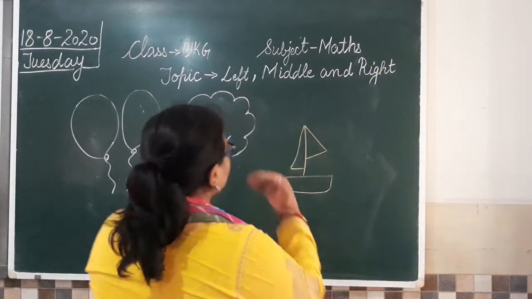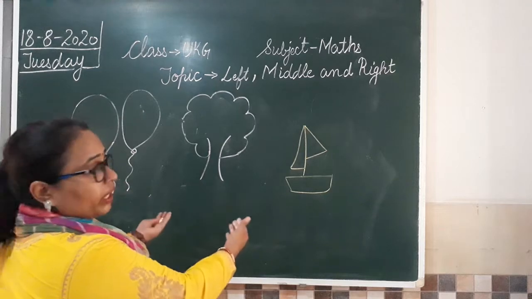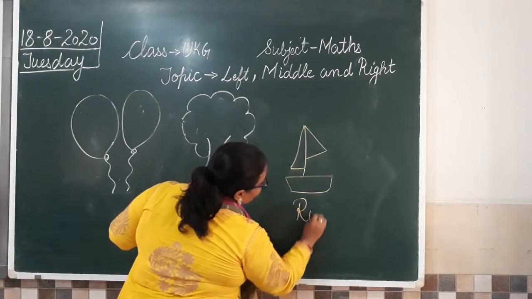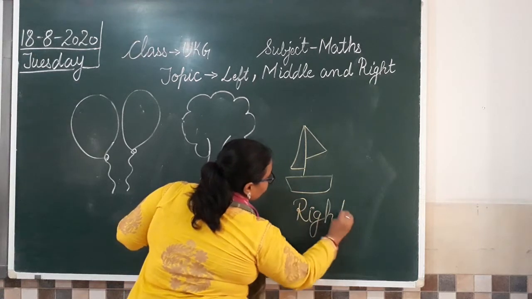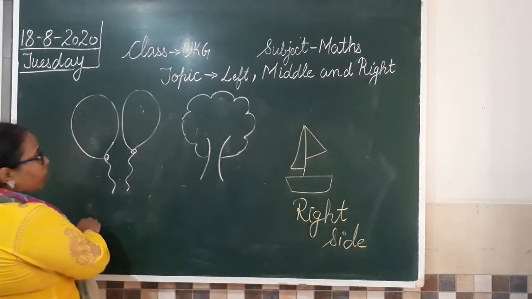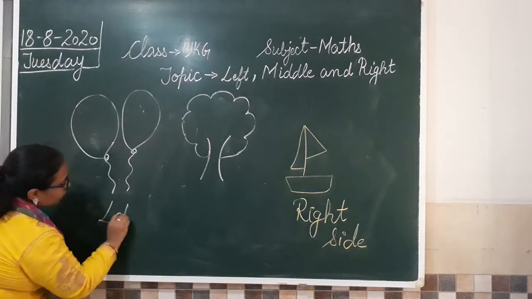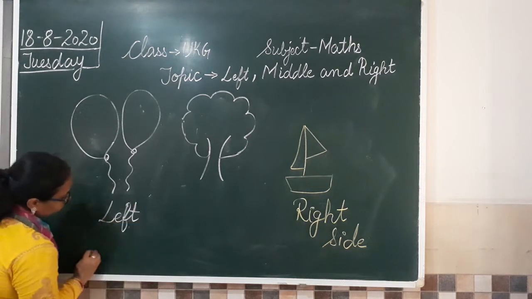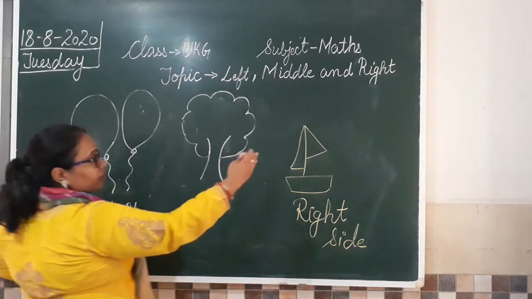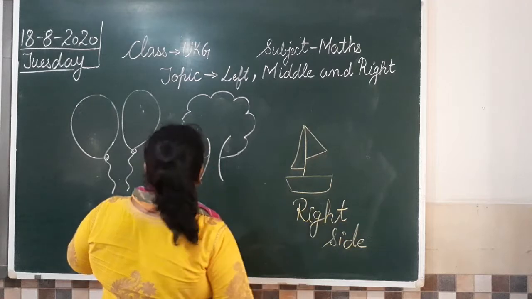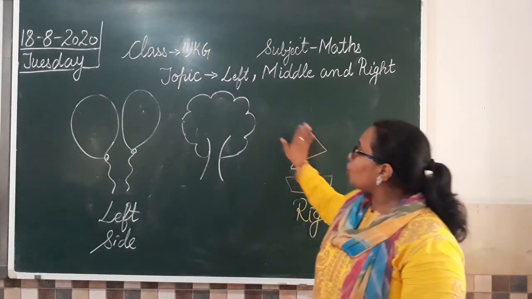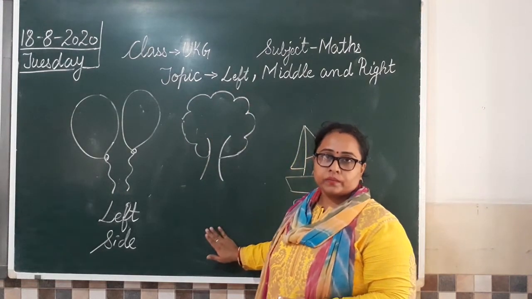Now if I am standing like this and I am facing the board, so I have the board on my right side. So this is my right side. And I have a balloon on my left side. So this is my left side. Is that clear class? What is right side? That which is on our right hand side. What is left side? That which is on the left hand side. And the middle one is that which is between two things.